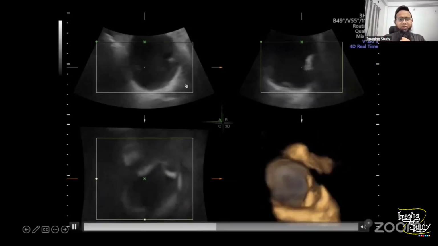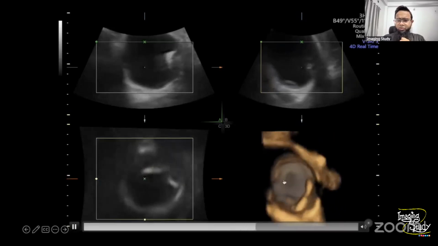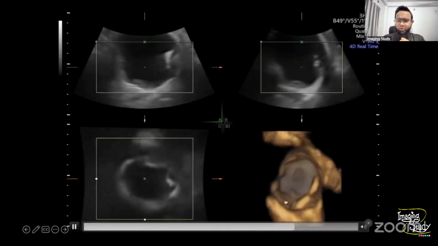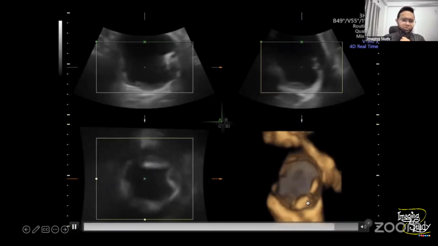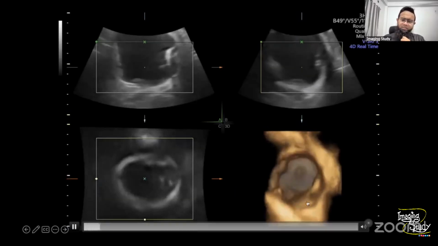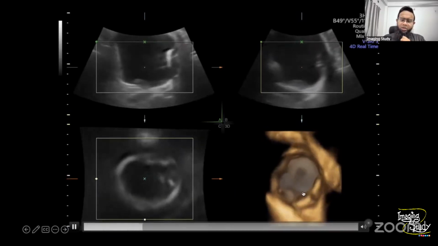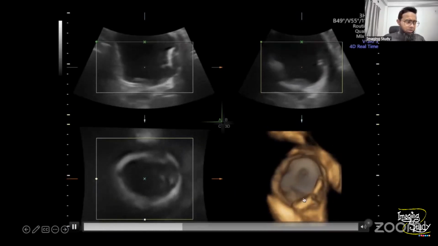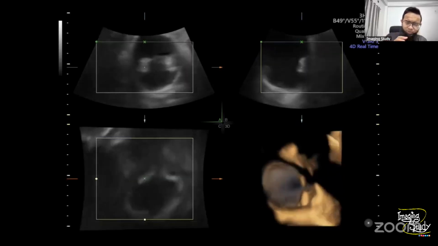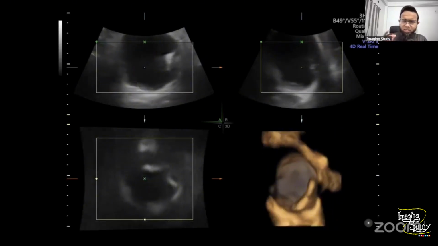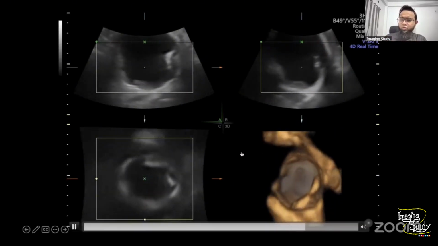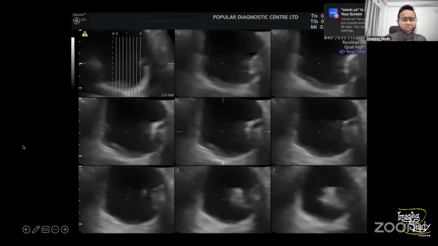Now, when we rendered the image, you can see we got this type of image. From this image, this one is the mass. This is the mass area within the urinary bladder lumen. So let me just adjust the image a little so that we can get a good quality 3D picture. So we check the image like this.